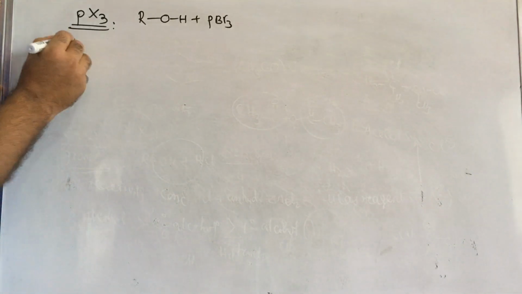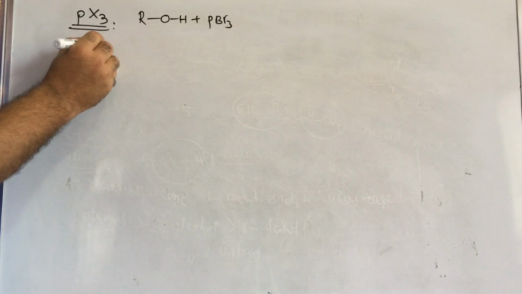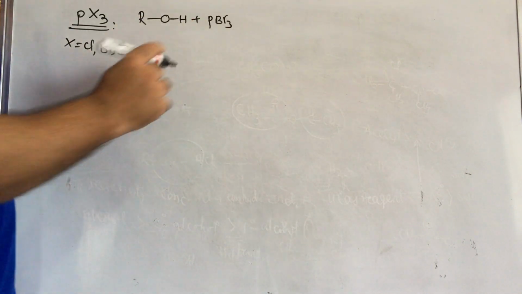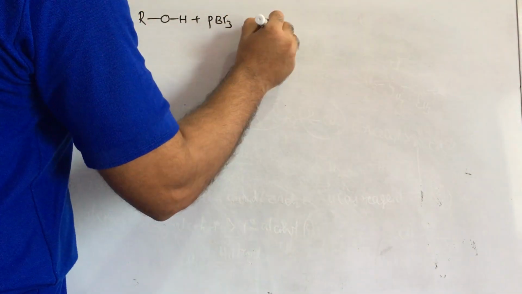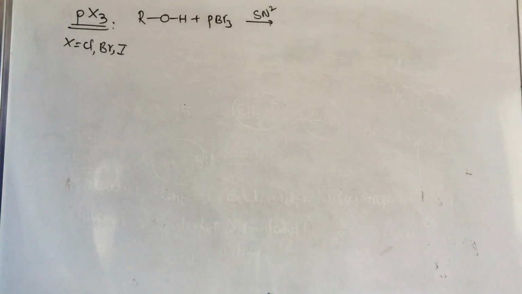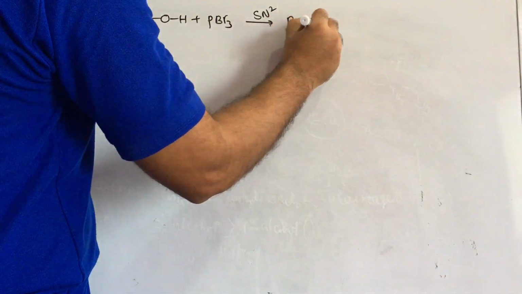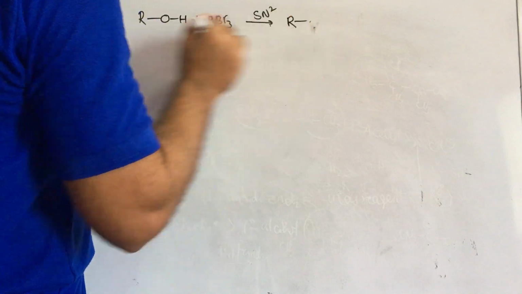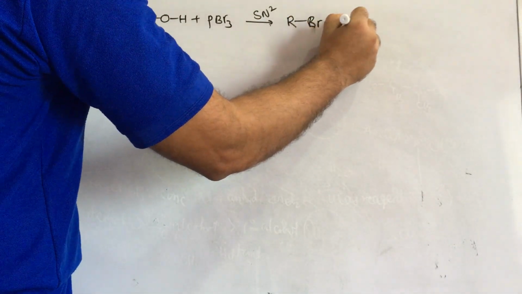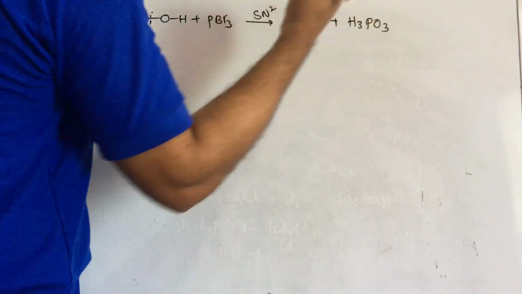X means chlorine, bromine, iodine. Okay, in that I am taking here bromine. Then it will be converted into, generally these reactions take place by SN2 mechanism. Then C-O bond breaking is also there. Then here Br. Then it will give H3PO3.